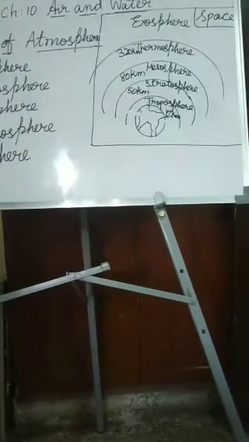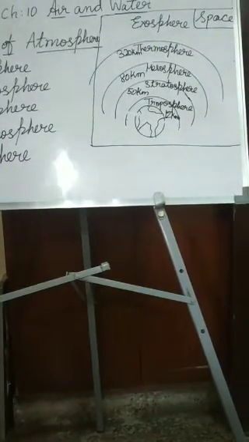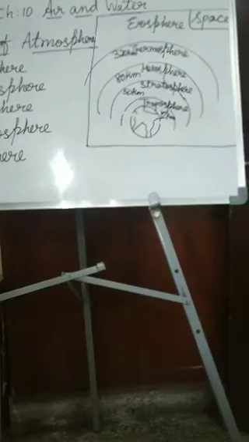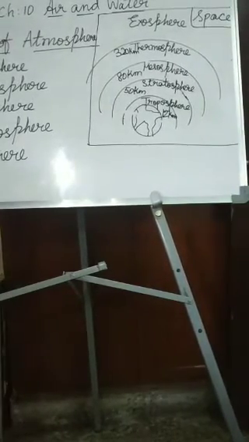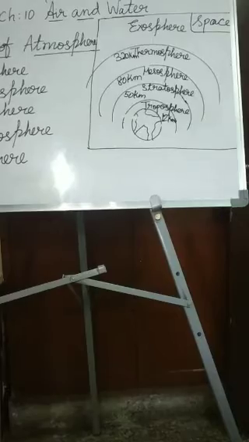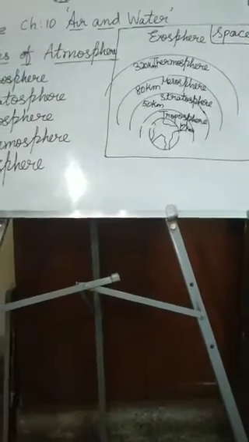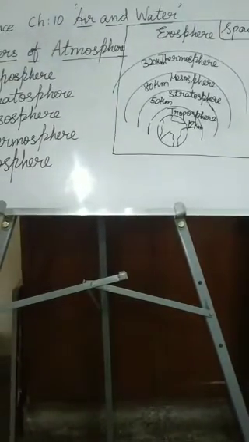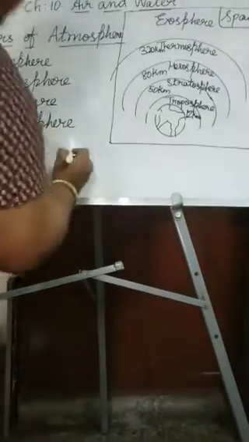Okay, children? So next. Now we have discussed the 5 layers of the atmosphere. And what is the importance of the atmosphere? This atmosphere provides oxygen to all the living beings, both plants and animals. Without oxygen we can't live, no? O2, oxygen.